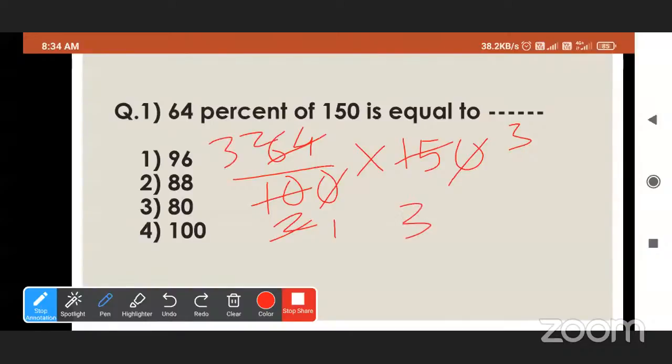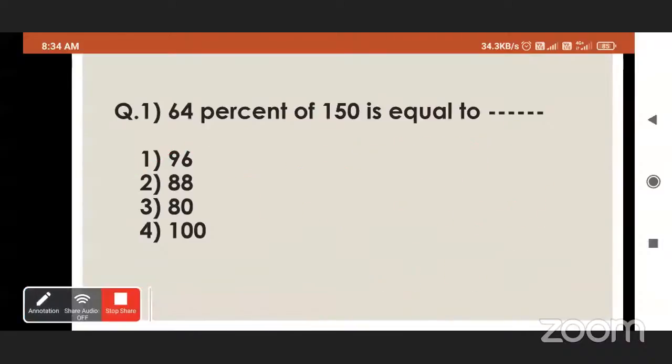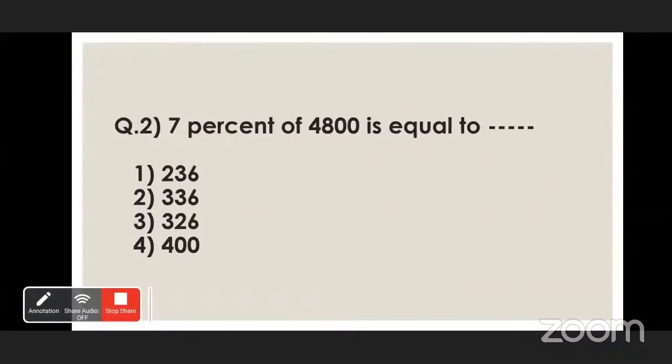So 32 multiplied by 3. Do the multiplication. 96. First option. First option is right. Very good. Now read question number 2.